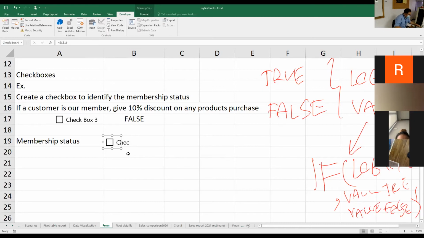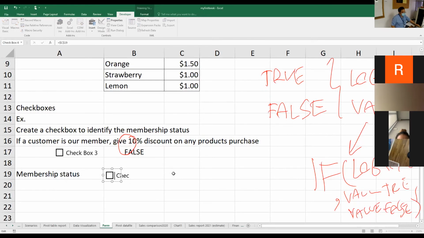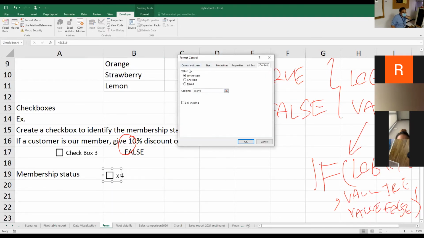If you don't like the text that is written as the label here, you can remove it. How do you remove it? You may click on the text directly, delete it, and press enter. Or you can right-click and go to Format Control, then in Alt Text, the text there is what shows as a label.